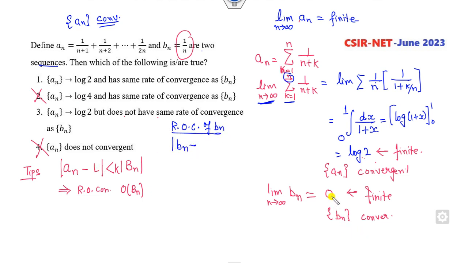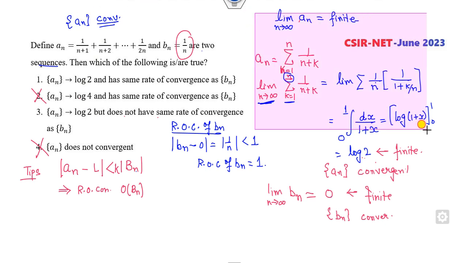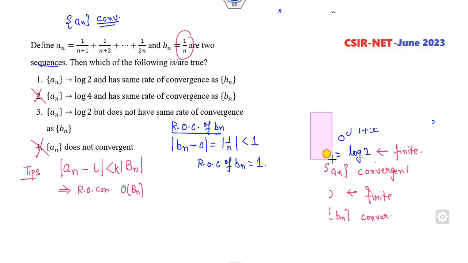What is the limit of the convergence? It is 0. b_n is 1 by n. It is always less than or equal to 1, so I can consider b_n as a constant sequence. So the rate of convergence of b_n is 1. Now if I prove that the sequence a_n also has rate of convergence 1, then it is the right answer. Otherwise the third is the correct answer.